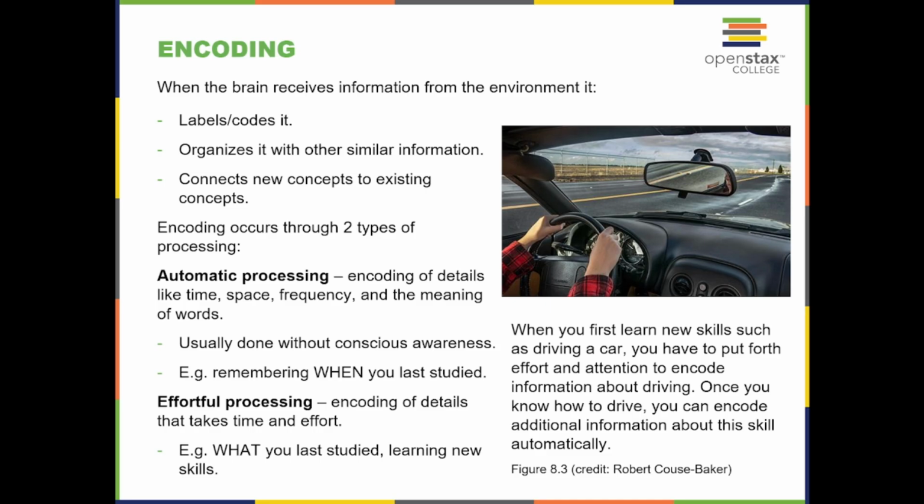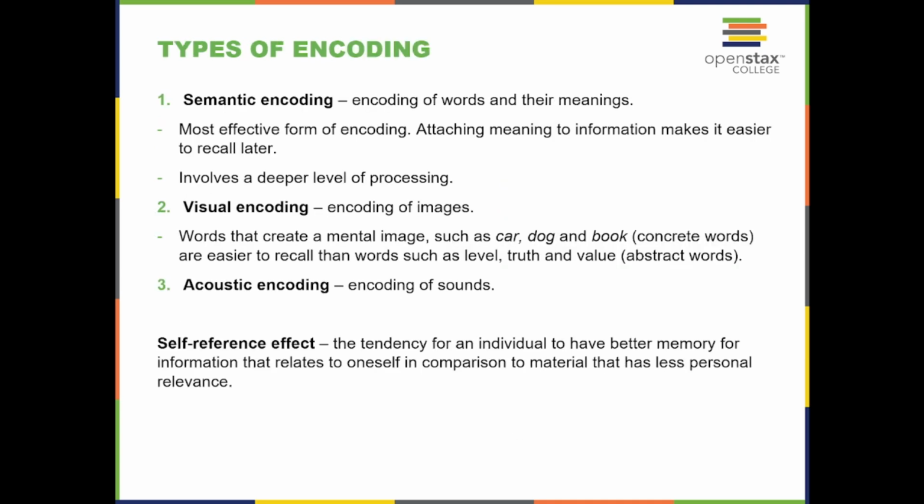Effortful processing is the encoding of details that takes time and effort. Example: what you last studied, learning new skills. When you first learn new skills such as driving a car, you have to put forth effort and attention to encode information about driving. Once you know how to drive, you can encode additional information about the skill automatically.